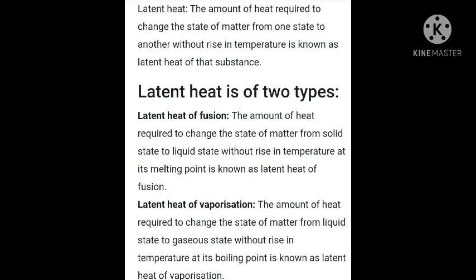And when we talk about latent heat of vaporization, vaporization means the liquid converts into gas by increasing the temperature. So here learn about latent heat of vaporization, children. The amount of heat energy required to convert 1 kilogram of liquid state into gaseous state without rising in the temperature at its boiling point is known as latent heat of vaporization. Boiling point is the particular temperature at which liquid starts to boil and convert into gaseous or vapor form at its atmospheric pressure, children. So that is about boiling point.